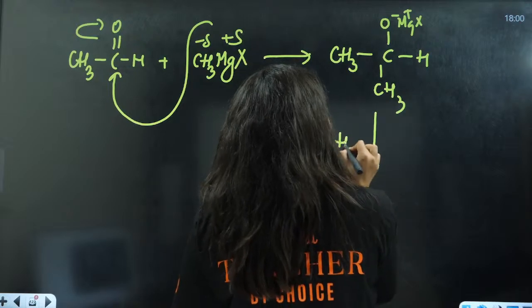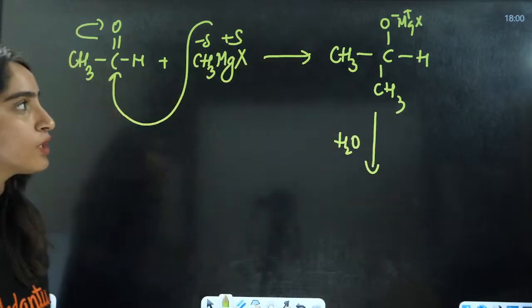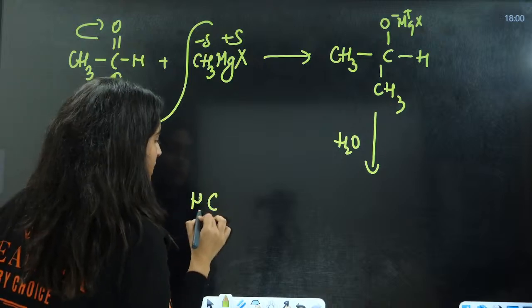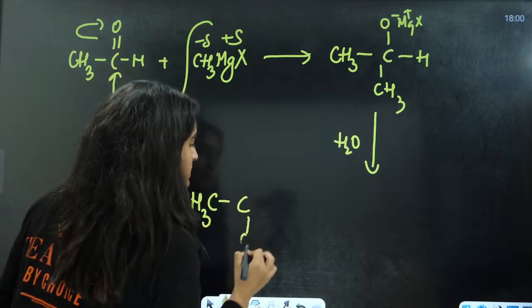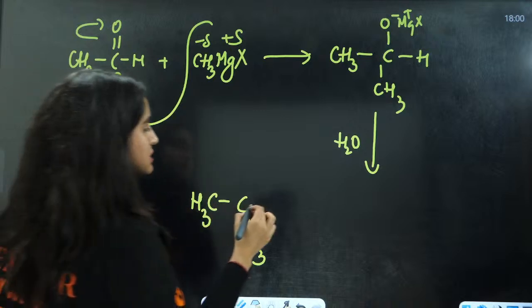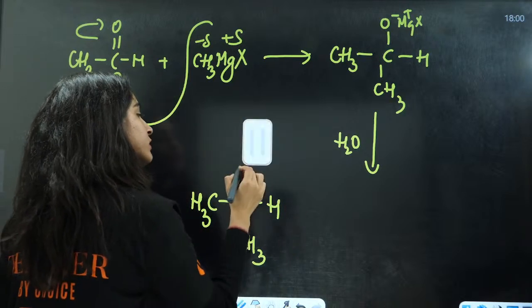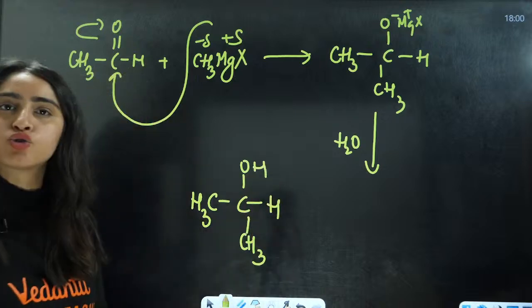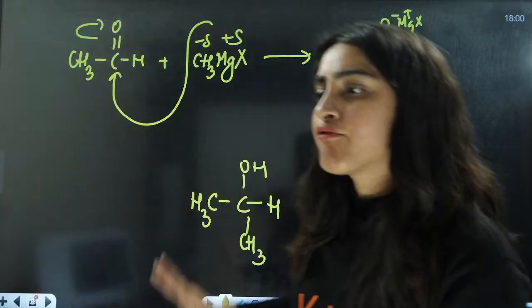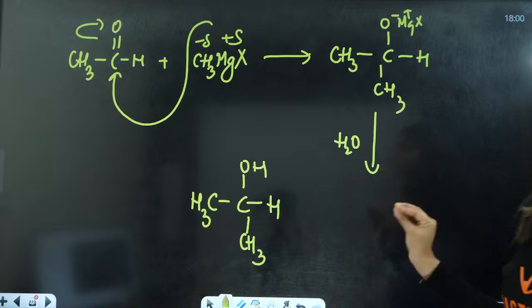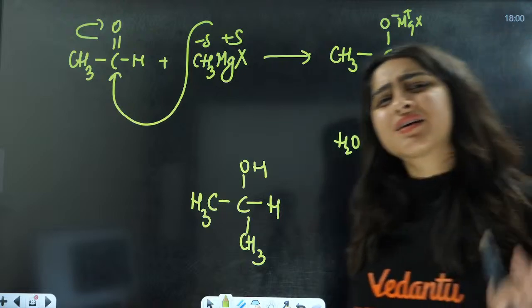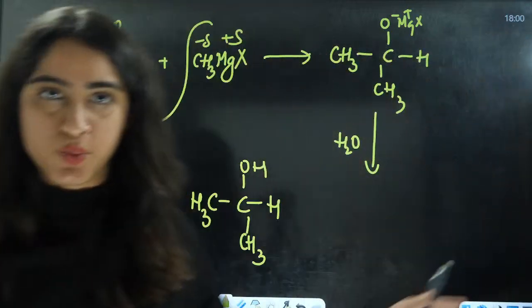Now after adding water, you are going to have CH3, C, CH3, H and OH. Now you have converted this into propan-2-ol. Very simple reaction. Grignard reagent is going to act this way only.